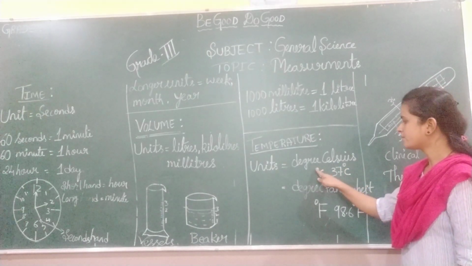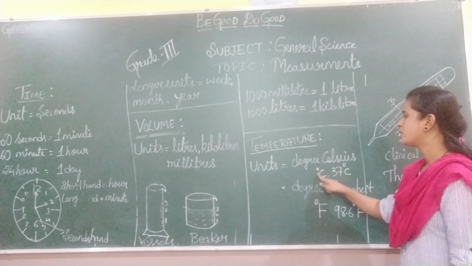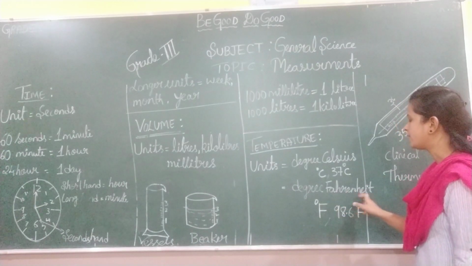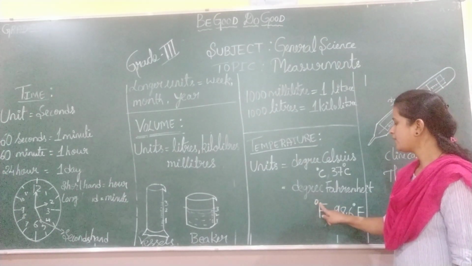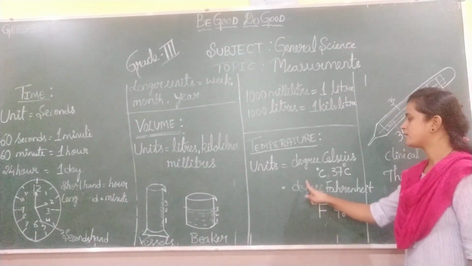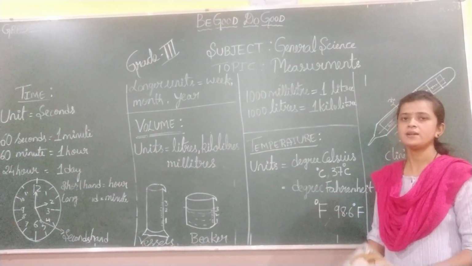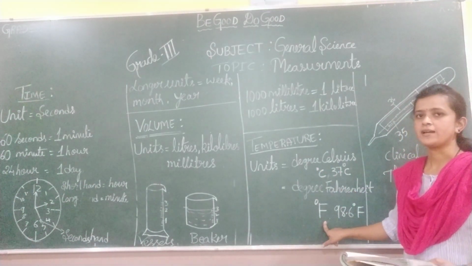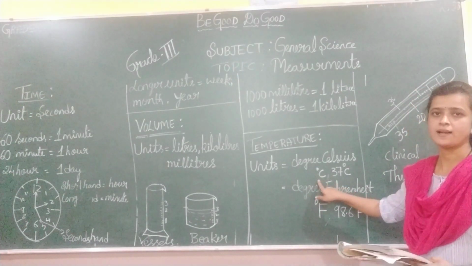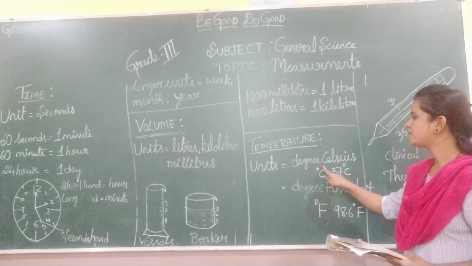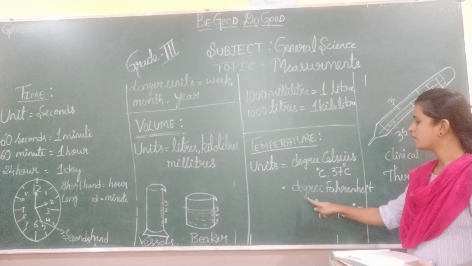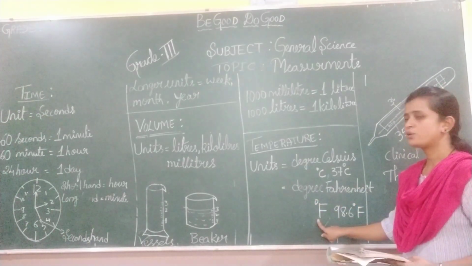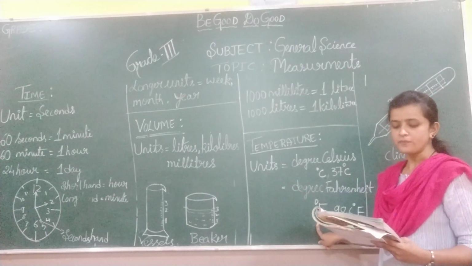So we can write it as one, degree Celsius, and another unit called degree Fahrenheit. Degree Fahrenheit we can write as degree capital F. So there are two units to measure the temperature: one is the degree Celsius and another one is the degree Fahrenheit. Degree Celsius is denoted by the symbol C, and degree Fahrenheit is denoted by a capital F.